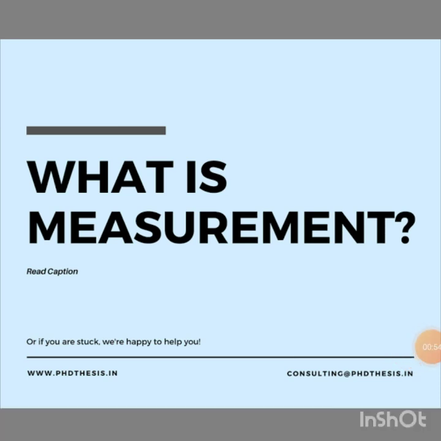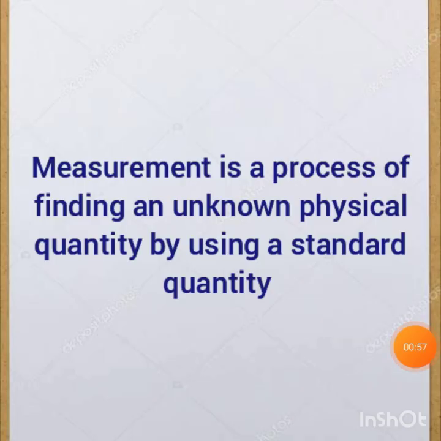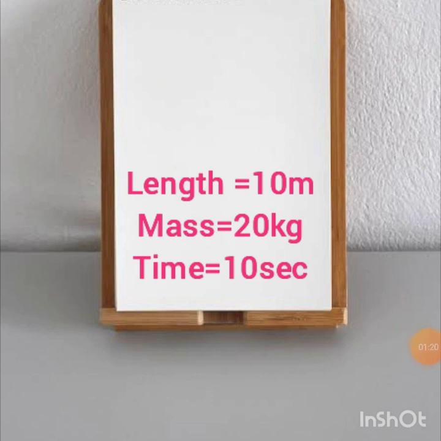What is measurement? It is a process of finding an unknown physical quantity by using a standard quantity. What is a physical quantity? Quantities in terms of which laws of physics can be expressed and which can be measured directly or indirectly. For example, length is equal to 10 meter, mass 20 kg, time 10 second. These are all physical quantities.